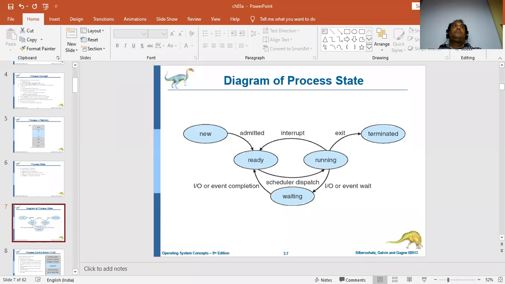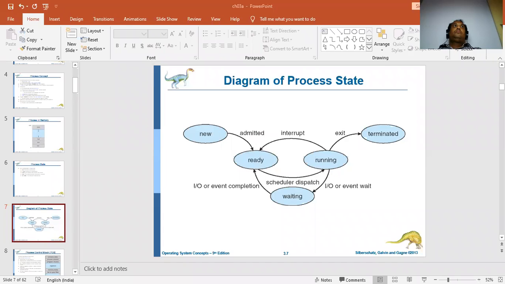In the ready state, it will check whether the resources are available or not. What are the things it requires? Is it available or not? If the resources are available, then it will send it to the running state.